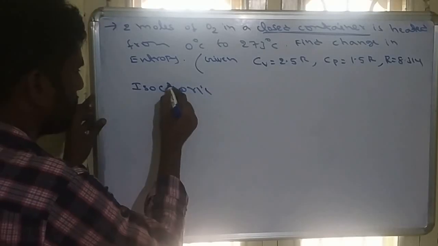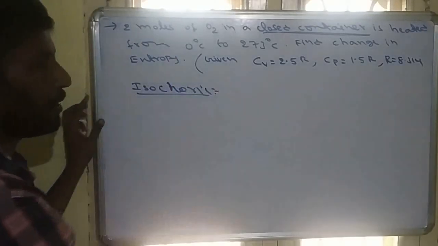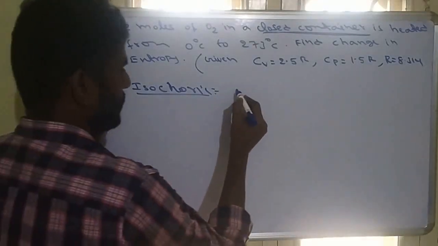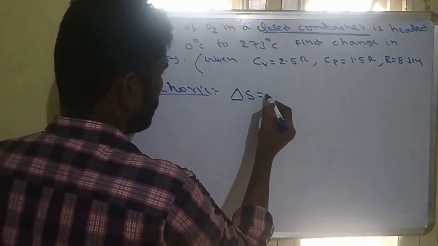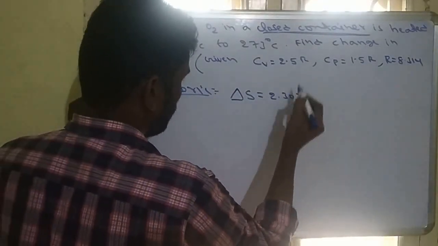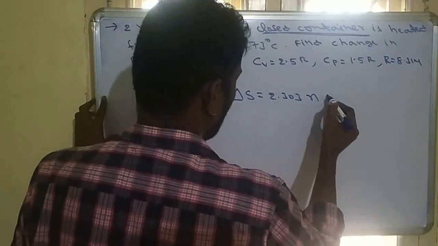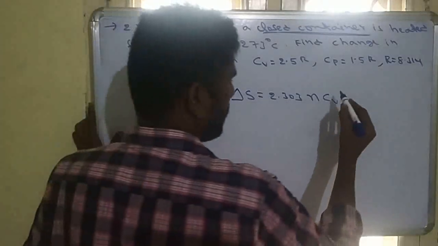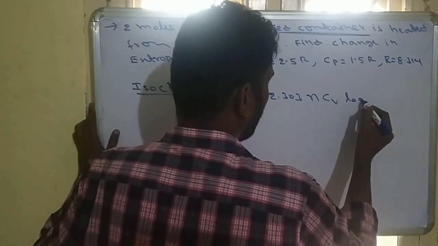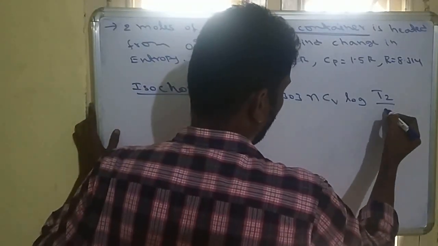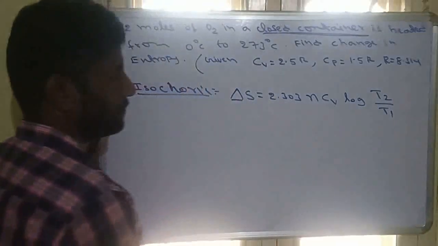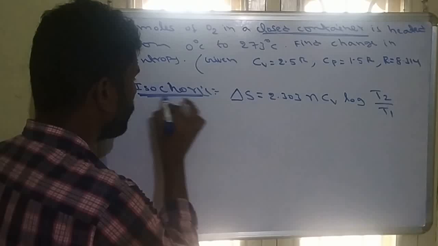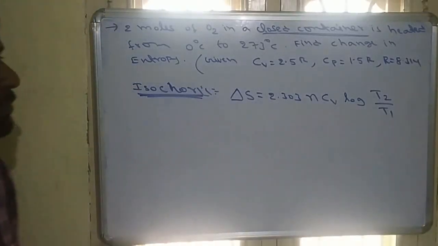So this is an isochoric process. So in isochoric process, what is the formula? Change in entropy, delta S is equal to 2.303 mCv into log T2 by T1, because volume is constant, we are taking Cv. So substitute the values, you can get the answer. Since it is an isochoric process, we are using this formula.